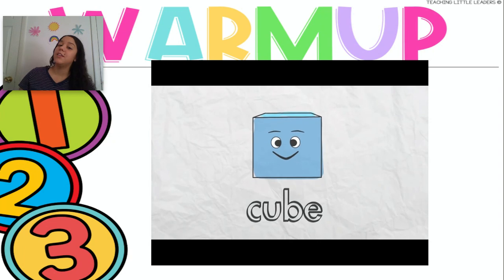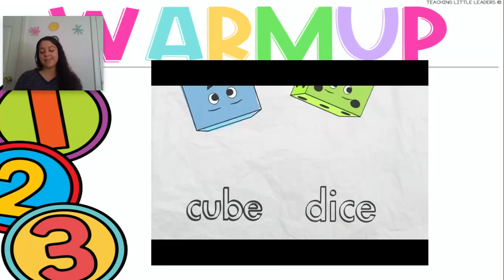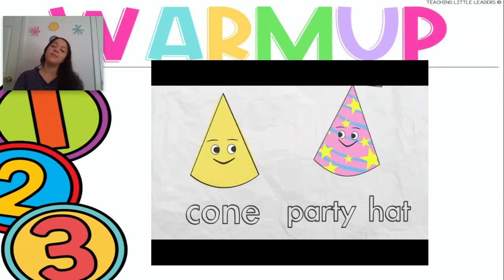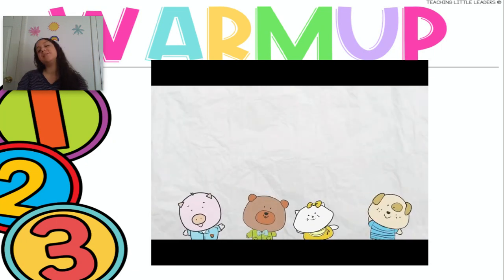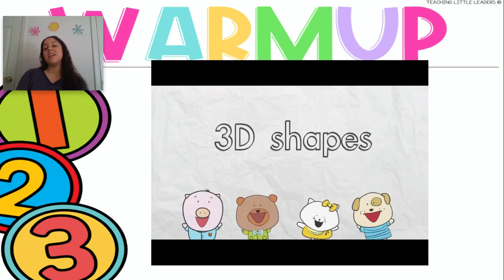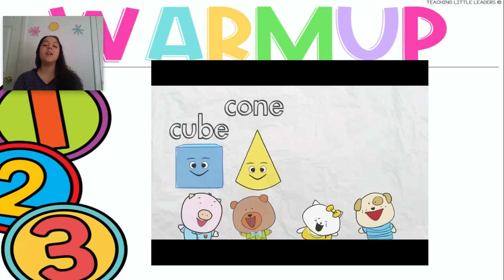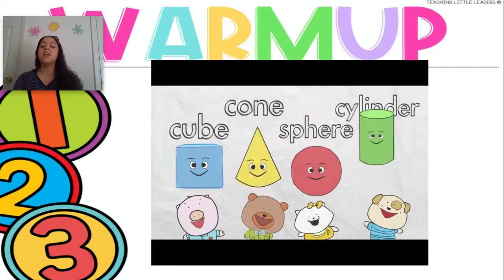Cube, dice, cone, party hat. Shapes, 3D shapes. I know cube, cone, sphere, and cylinder.